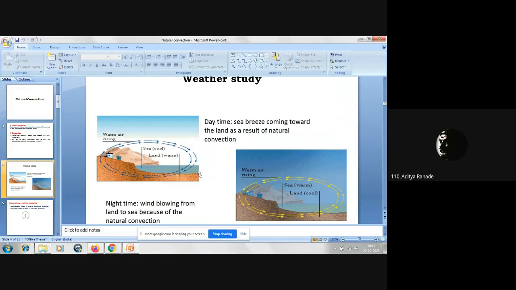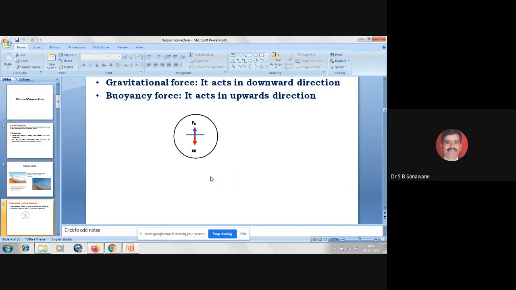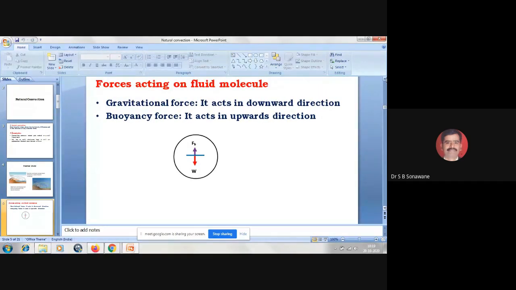Yes. Now there are two forces acting on the fluid molecule, that is the gravitational force and the buoyancy force. The gravitational force, as you know, is the weight of that particular fluid molecule, so obviously it is in the downward direction, whereas the buoyancy force acts in the upward direction.